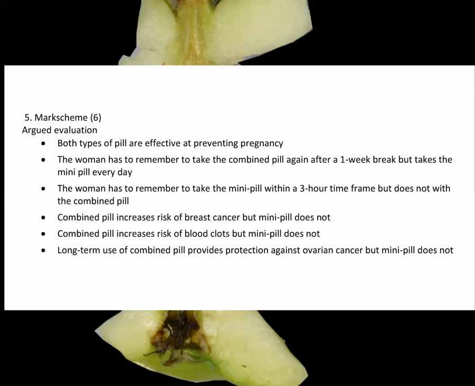Mark scheme. Both types of pill are effective at preventing pregnancy. The woman has to remember to take the combined pill again after a 1-week break, but she would take the mini pill every day. There's that direct comparison then, the bit after "but". This drug does this, but this drug does something different. The woman has to remember to take the mini pill within a 3-hour time frame, but this isn't the case with the combined pill. This is that direct comparison again.